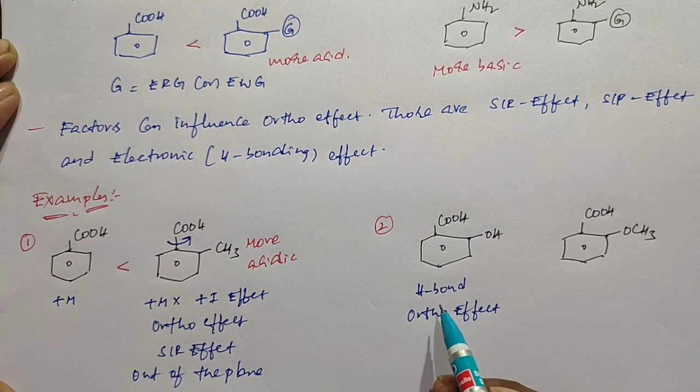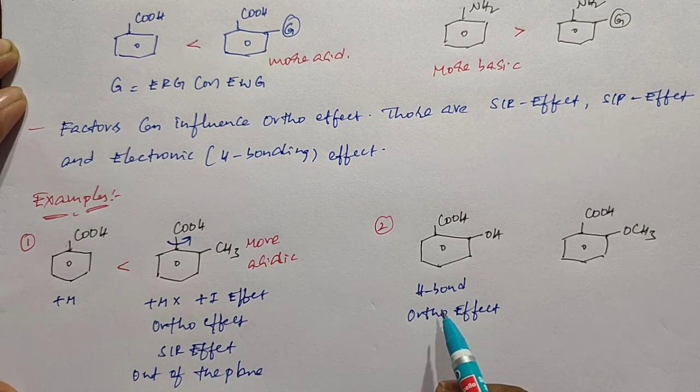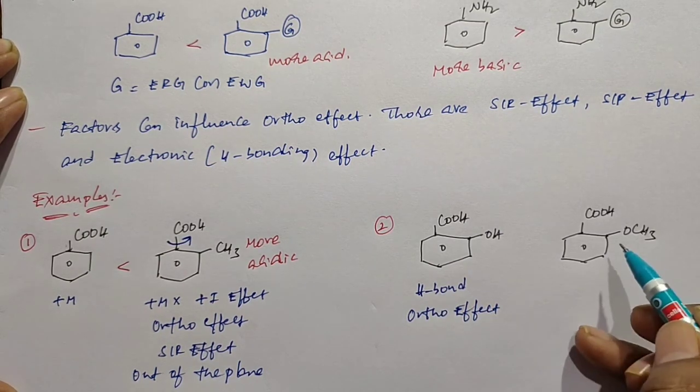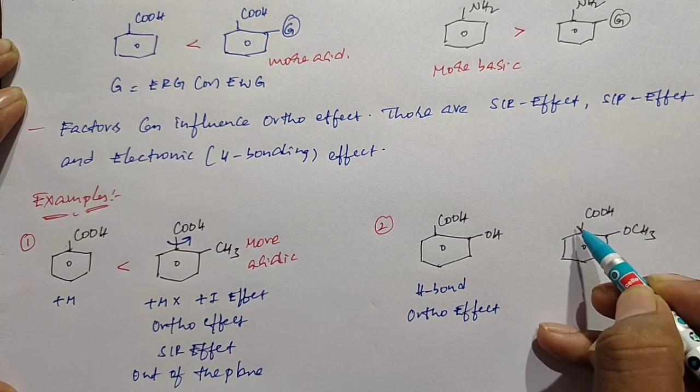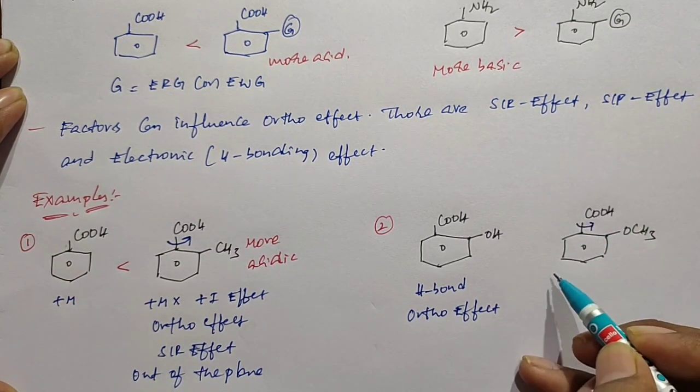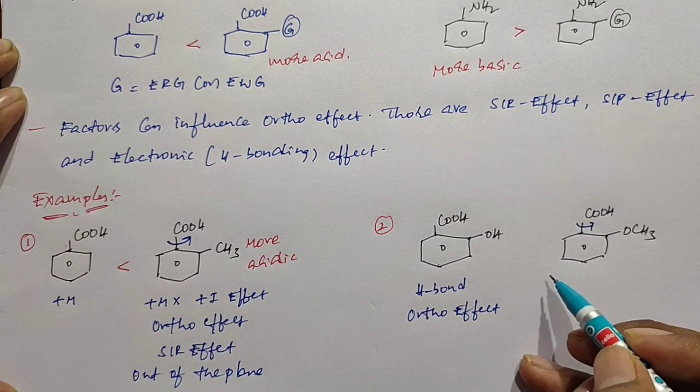So here I want to say one thing. The hydrogen bond is more effective than SIR effect and SIP effect. When you go for the second structure, due to the presence of the methoxy group at ortho position, the carboxyl group passes out of the plane.